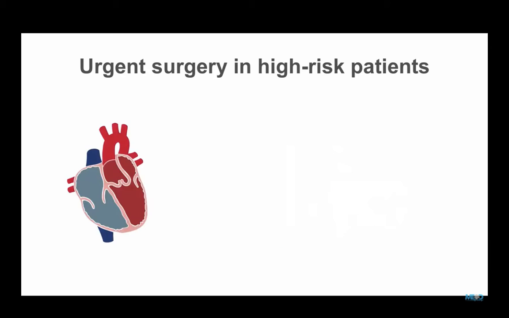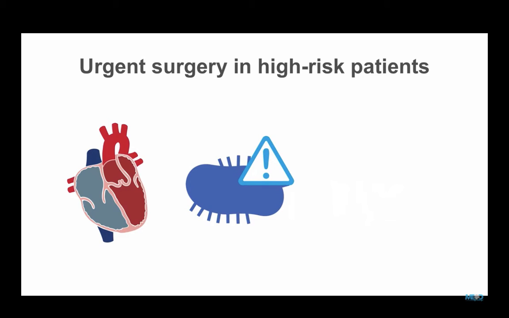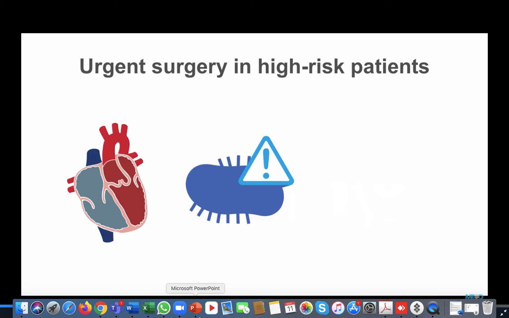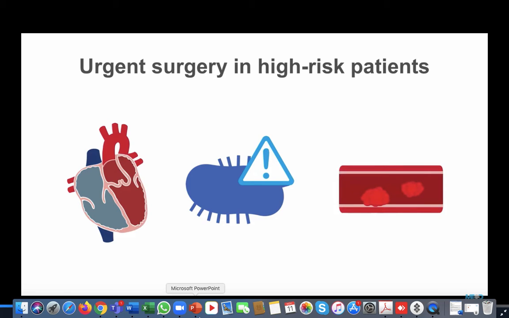This includes patients who exhibit congestive heart failure, which is the most common cause of death from infective endocarditis. Patients with infection caused by organisms that are difficult to treat, such as enterococcus, especially on a prosthetic heart valve, as well as Staph aureus, aerobic gram-negative bacilli, and fungi are also candidates for urgent valve replacement. Previous cerebral embolism, or the presence of large vegetations which may embolize or compromise the heart's electrical conduction system, leading to heart block, are also indications for urgent replacement.